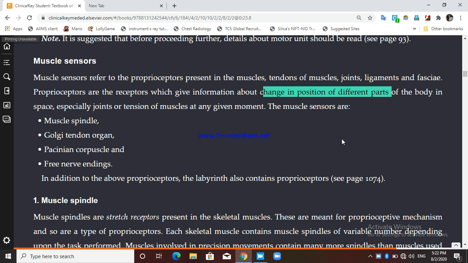So proprioceptors are receptors which are present in the muscle, joints, tendons. There is a special type of receptor which gives information about the change in position of different parts of the body in space. Okay, so these muscle sensors or proprioceptors can be muscle spindle, GTO, that is Golgi tendon organ, Pacinian corpuscle.